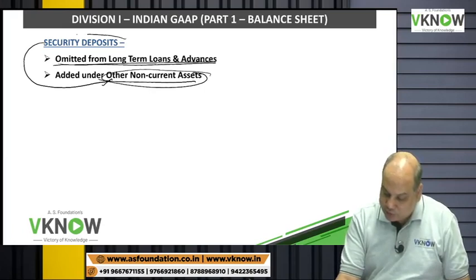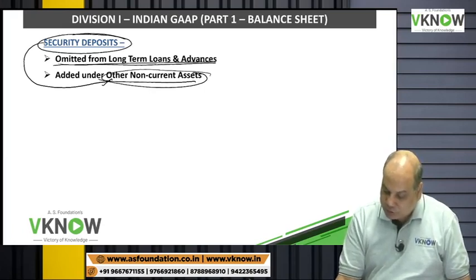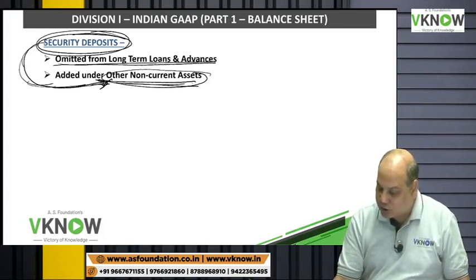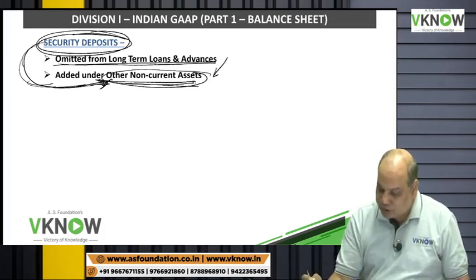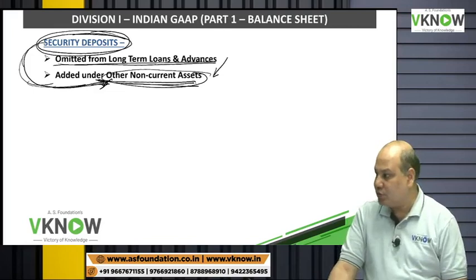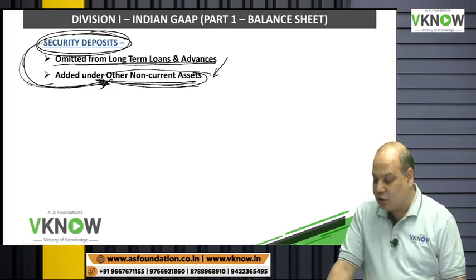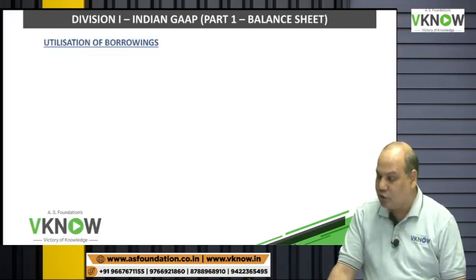So you will get trial balance after 1/4/2021. Companies are required to disclose security deposit under other non-current asset. So only what has changed, their position has changed. Earlier it was long-term loans, now it is other non-current asset.